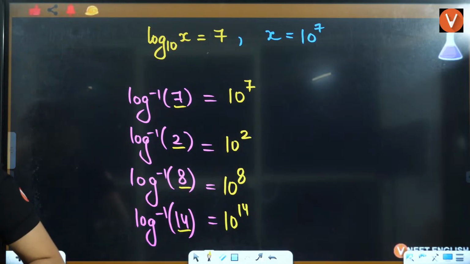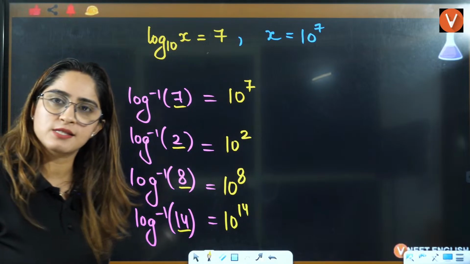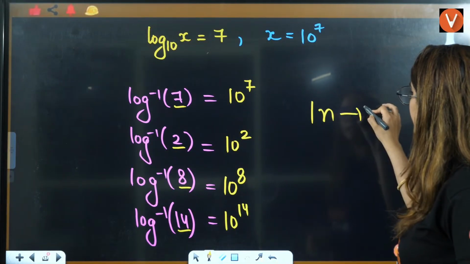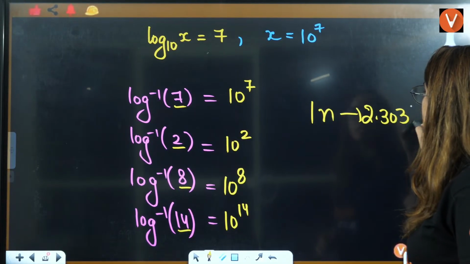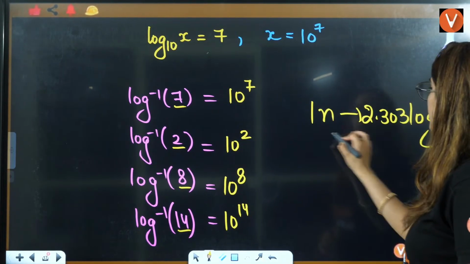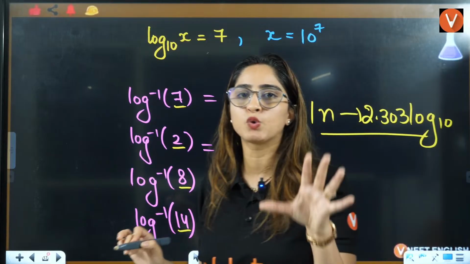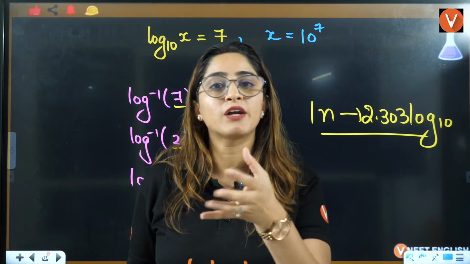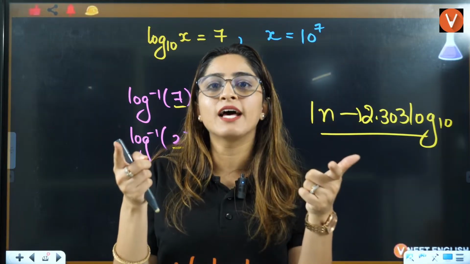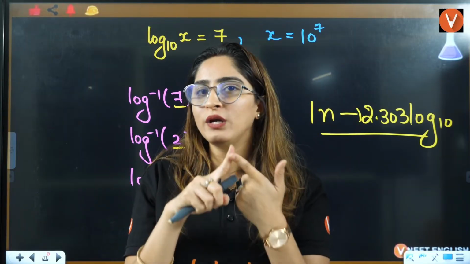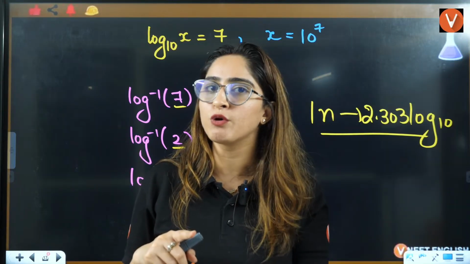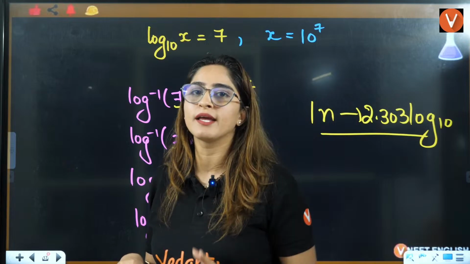Is the base always 10? Yes, base is always 10. If they don't say base is 10, you have to multiply by 2.303 to convert it into base 10. Because we know only how to take the values. See, from the book you can calculate anything, but what we know inside our mind, right? We know only log base 10 values. We know how to calculate log base 10 values. And they will not ask you anything else, right?